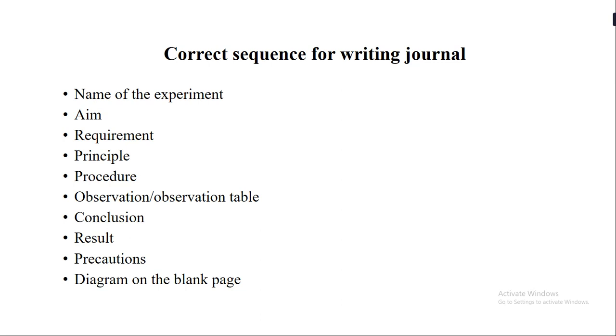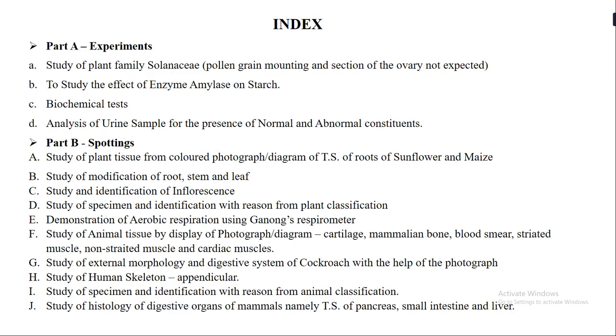Now after this, let us also know the index. When you are writing the index, you have to divide the index into two parts. Part A will be experiments that we need to perform, and part B are the spottings, or you also call them demonstrative experiments. So students, as you know, this year the syllabus has been reduced, and so your practicals are also being reduced, and we have to only perform these 4 experiments.